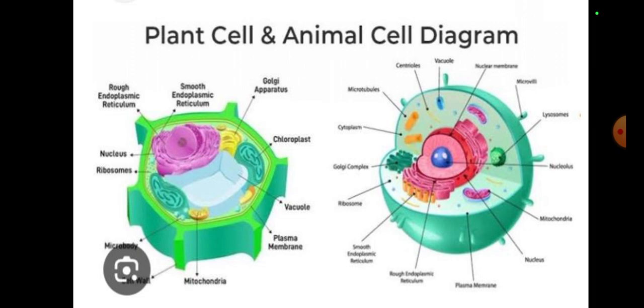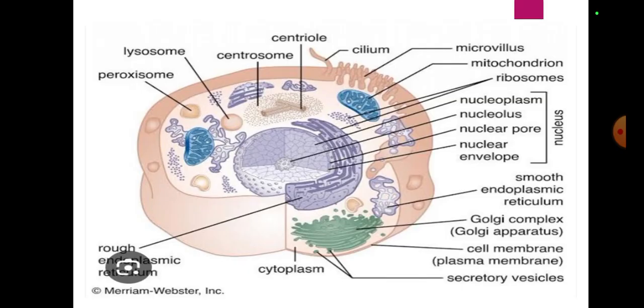Then we have the Golgi apparatus. Let me also tell you about that over here. Now again I have a structure of a plant and animal cell. Let's start. First of all, we have the nucleus. Here are the nucleus body, nucleoplasm, nuclear pole, nuclear envelope. There are many types of nuclear things present in the nucleus. Then we have the ribosomes that I told you about. These are the tiny ribosomes.